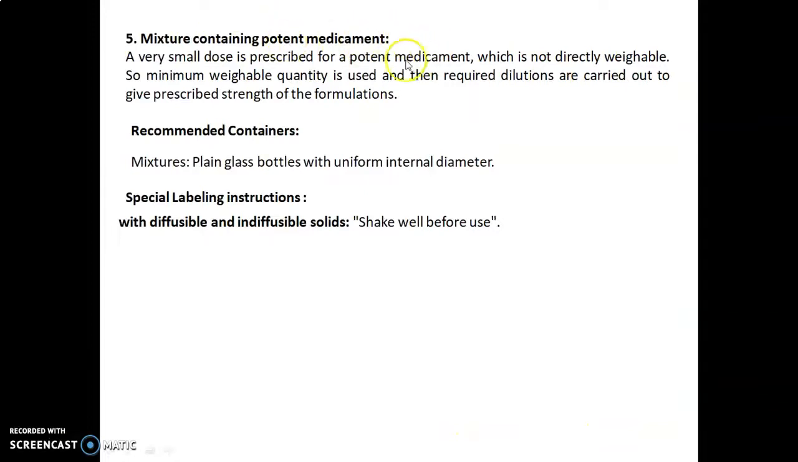Then the fifth one, mixture containing potent medicament. A very small dose is prescribed for a potent medicament which is not directly weighable. So the minimum weighable quantity is used and then the required dilutions are carried out to give the prescribed strength of the formulation. Recommended container for mixture: plain glass bottles with uniform internal diameter. Special labeling instruction for mixtures with diffusible and indiffusible solids: shake well before use. So let's move towards the experiment.